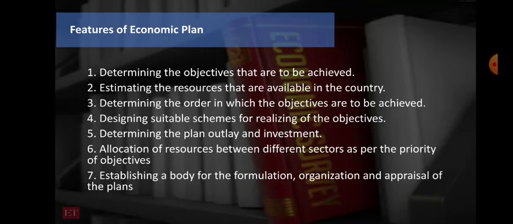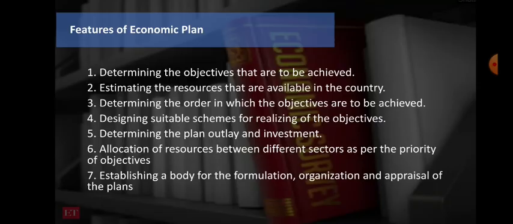So you need to understand how much investment is required. Investment is nothing but the government allocating the capital for each and every sector, so that we need to plan here in the economic planning. Then we are talking about the sixth point, that's the allocation of resources between the different sectors as per the priority of the objectives. You know that each and every sector requires capital, the investment requirement.